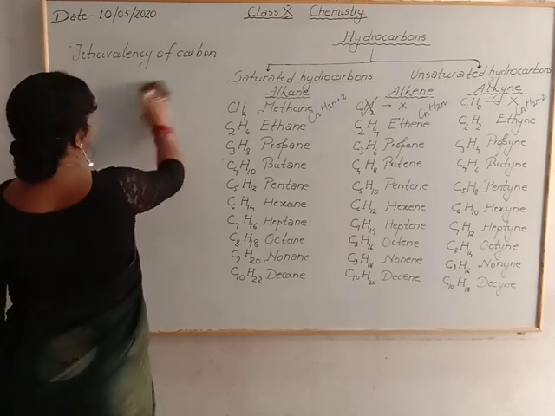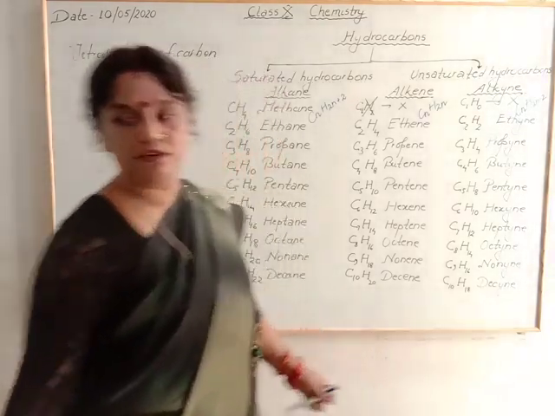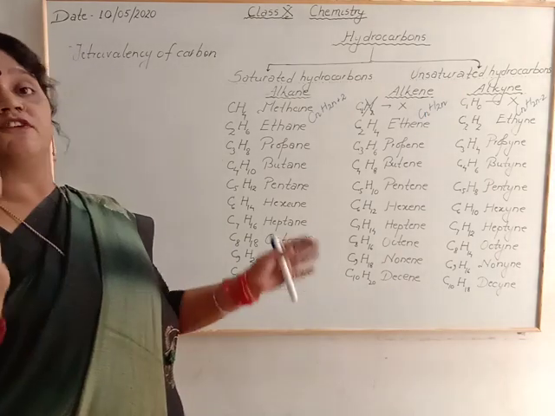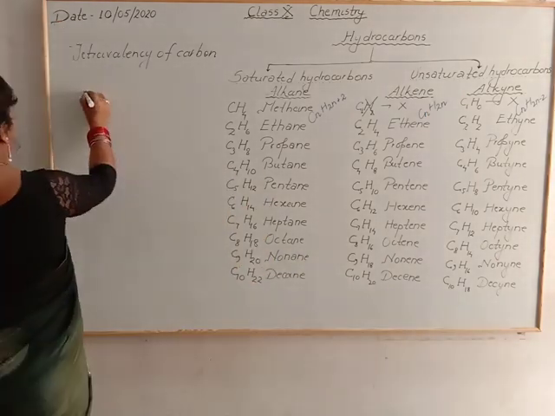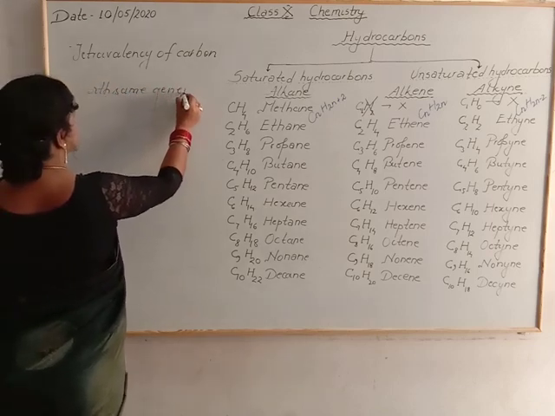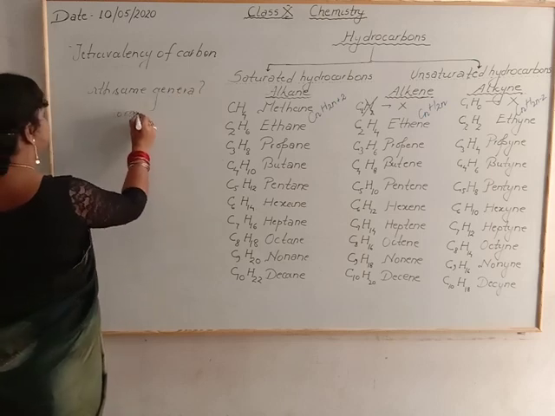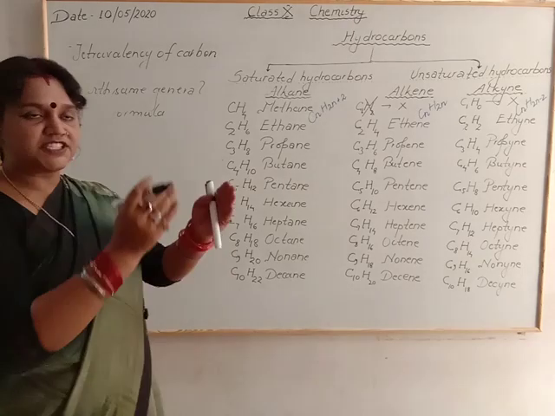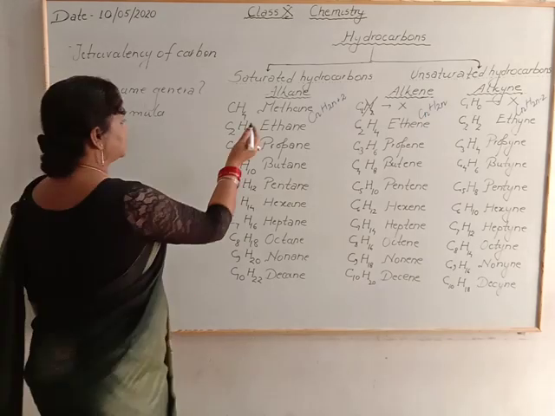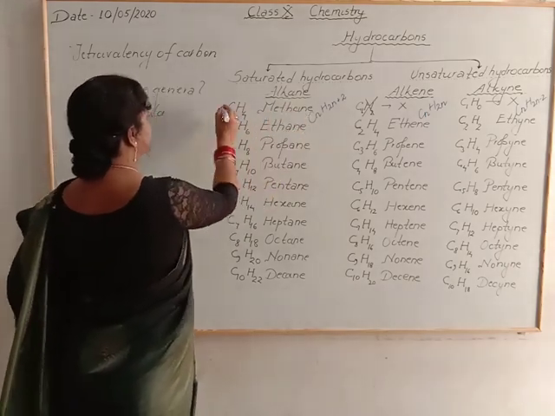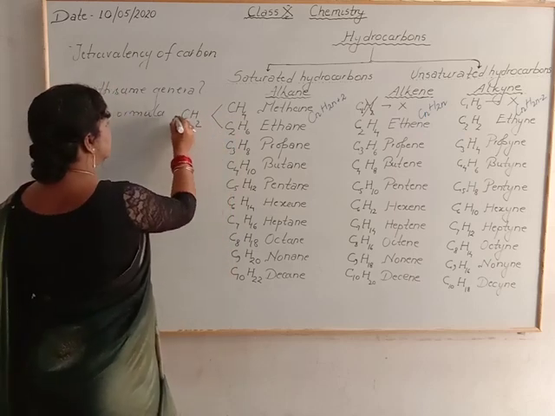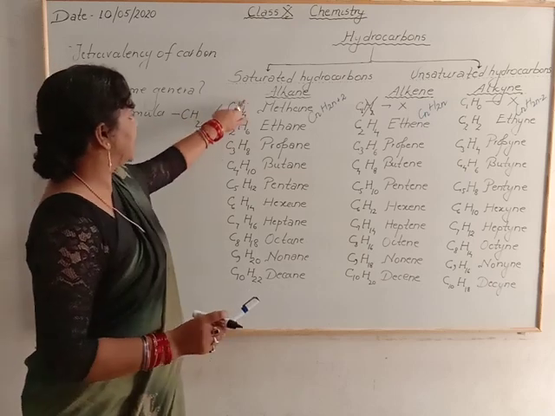Now one more thing you have to know with this series: you have to know what a homologous series is. A homologous series is a series of compounds with the same general formula, and there must be a change by a single parameter. Now see, from methane to ethane, you can see there is a change of only 1 carbon and 2 hydrogens.